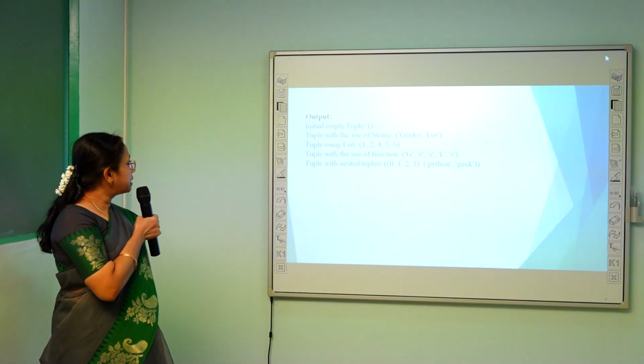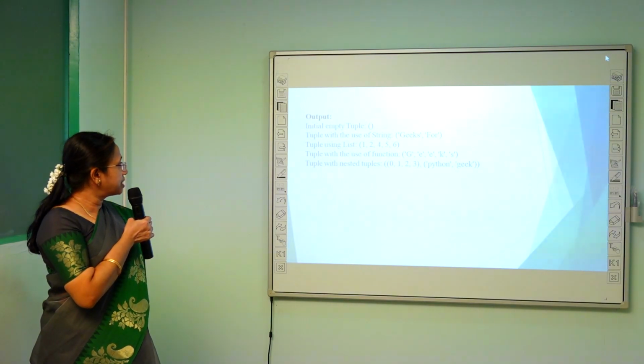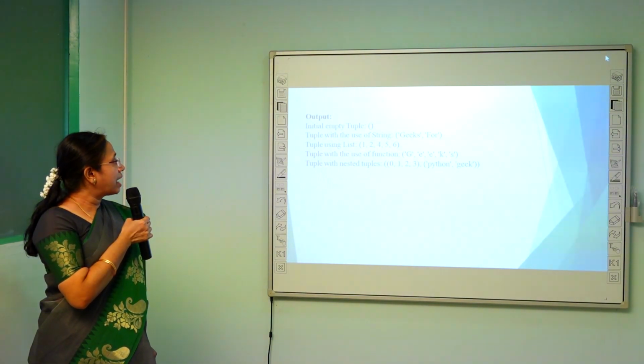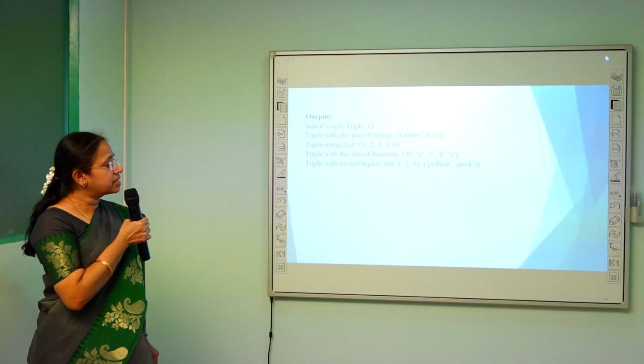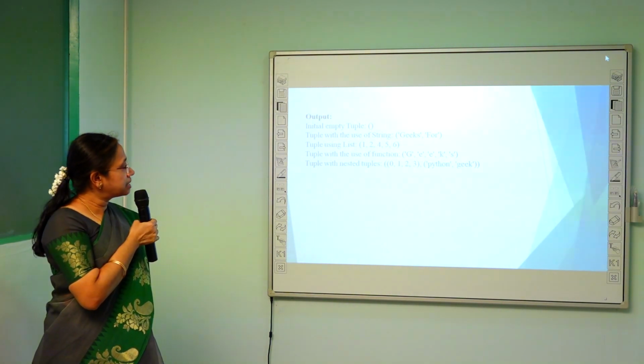The output we can see here is an initial empty tuple, next a tuple with the use of strings, a tuple with a list of integer values, next with the use of functions, and next with nested values, that is nested tuples.